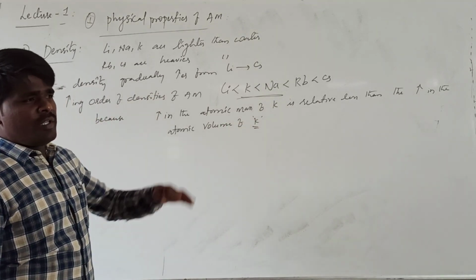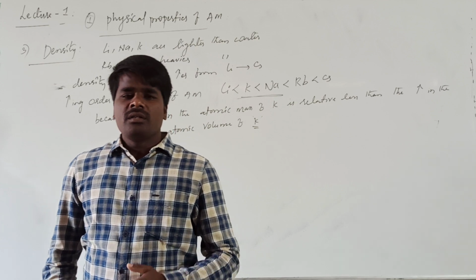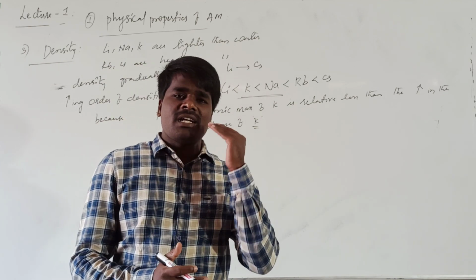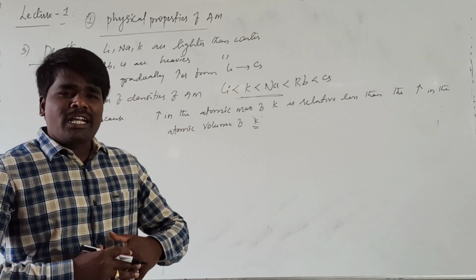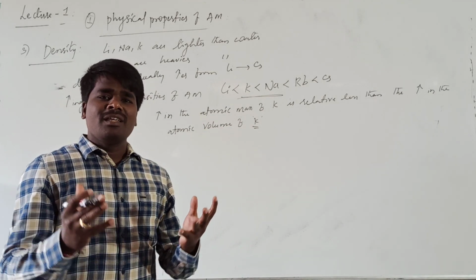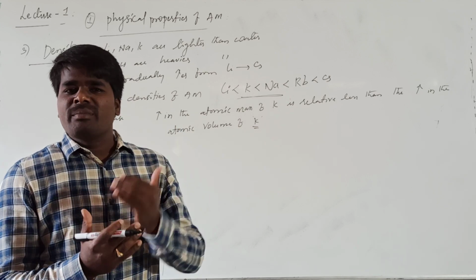What happens when you are moving down the group? There should be an increase in the atomic mass as well as the atomic volume. But in the case of potassium, the atomic volume increases abnormally when compared with the increase in the atomic mass.